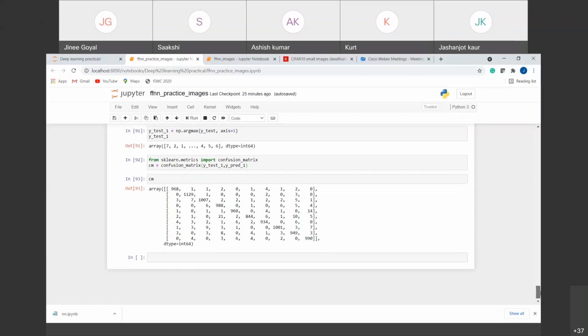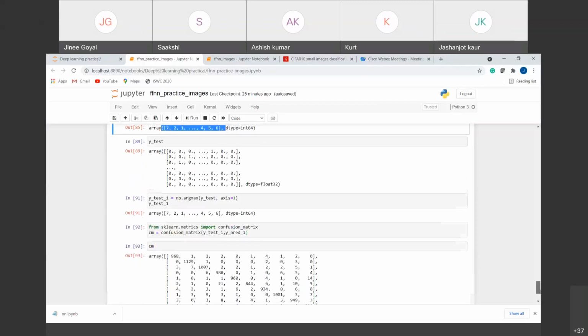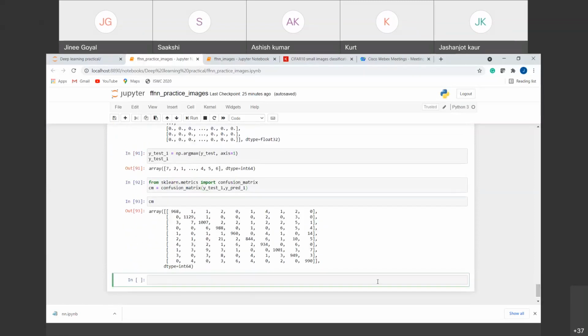So that's it for this feed-forward neural network. Any doubts?